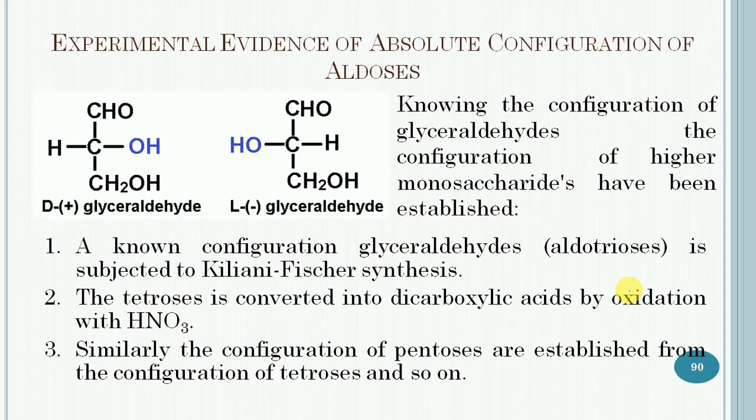Then, experimental evidence of absolute configuration of aldoses. In this, we can briefly discuss how these absolute configurations were established experimentally, starting with the knowledge of absolute configuration of the two enantiomers of glyceraldehyde. We already discussed in the previous lecture: this one is D-glyceraldehyde having hydroxy group on the right hand side, and this one is L-glyceraldehyde having hydroxy group on the left hand side.